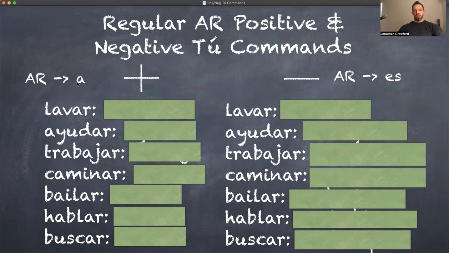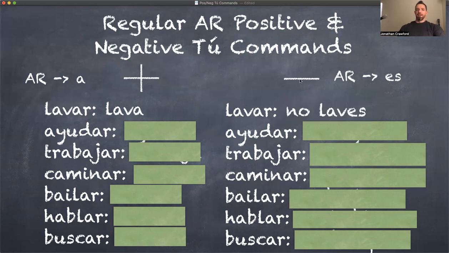Remember, AR verbs go to A if it's a positive command. However, AR verbs go to ES if it's a negative command. And you have to remember to say no in front of it. So lavar means to wash. If I want to say wash, then I simply say lava. But if I want to say don't wash, then I have to say no laves.